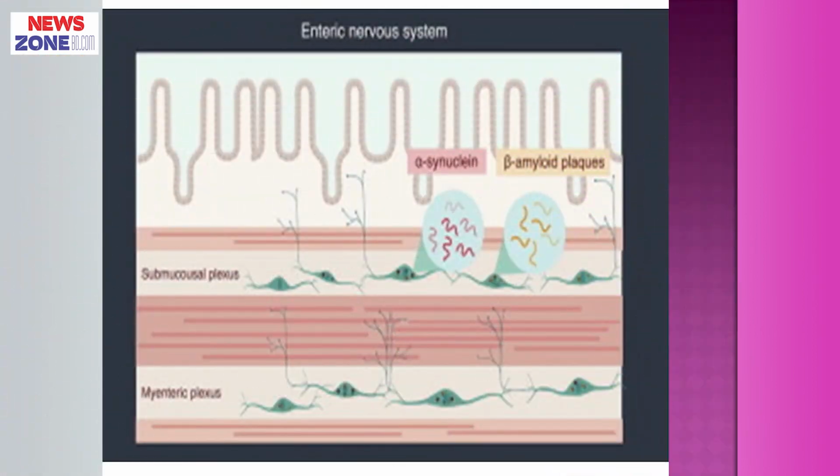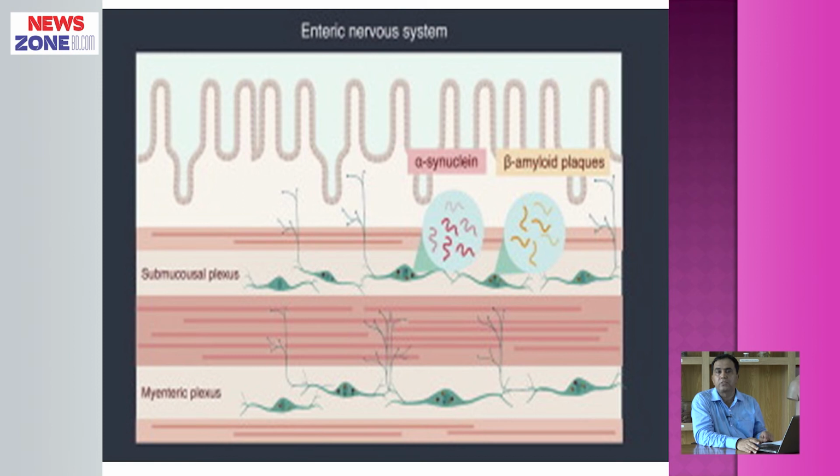Another modification of the autonomic supply is present in the gut, called the enteric nervous system. In the small gut and large gut, the supply follows a definite route, extrinsic way and intrinsic way. The extrinsic way comes from the vagus and pelvic splanchnic nerve, and the sympathetic comes from thoracic 6 to lumbar 1 or lumbar 2 segment of the spinal cord. This is central control, called extrinsic, but there is a special modification in the intrinsic way.